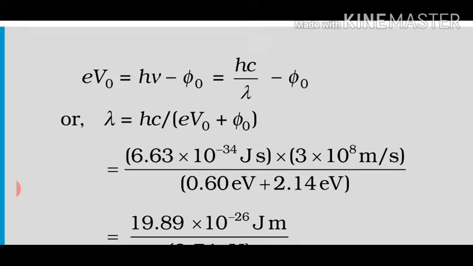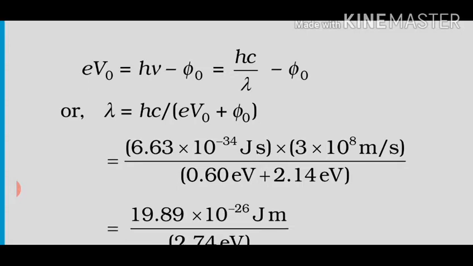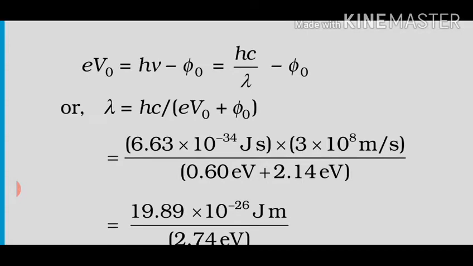Why have we subtracted? Because the work function will be used; some part of the energy will be used. Okay, so how can we write nu? Just now I told you, nu can be written as c by lambda. So I am getting eV naught equals hc by lambda minus phi naught. And what I need in this is lambda.